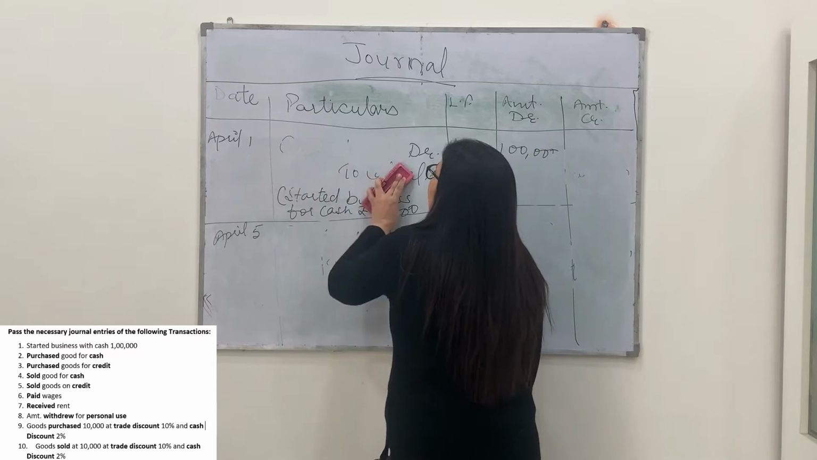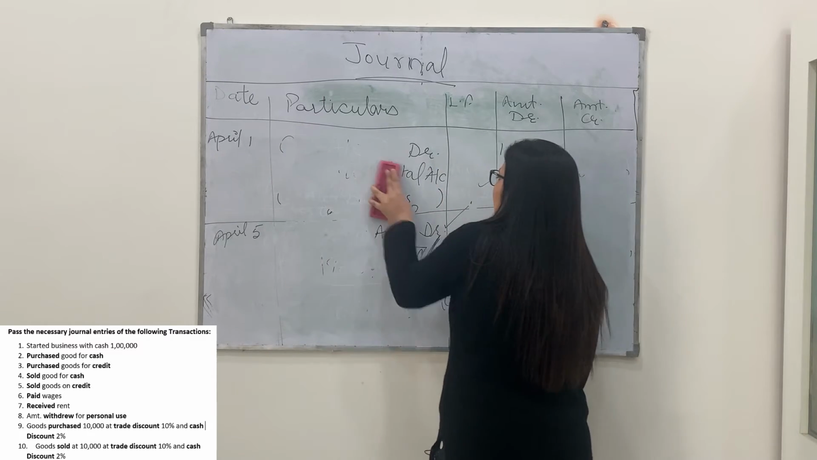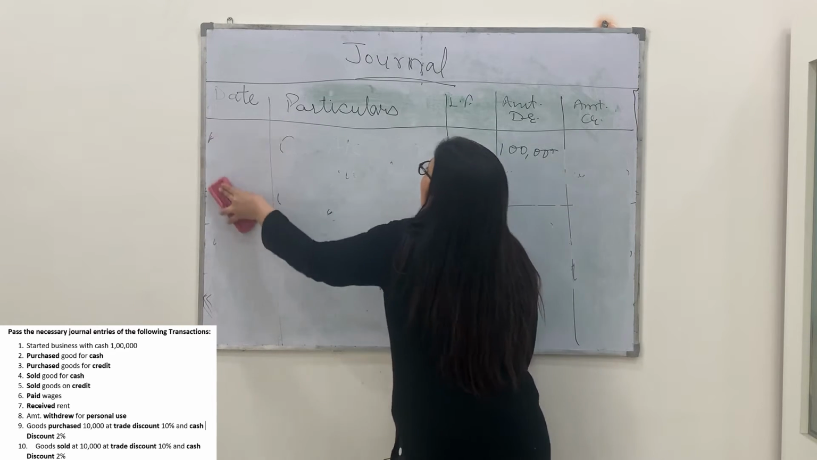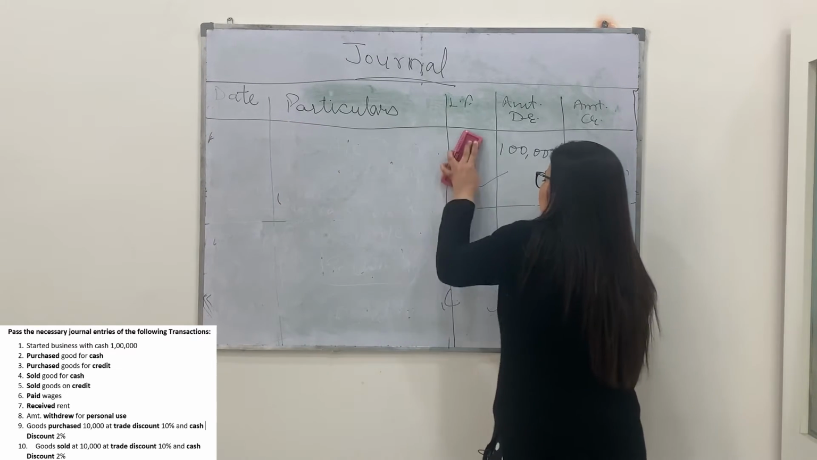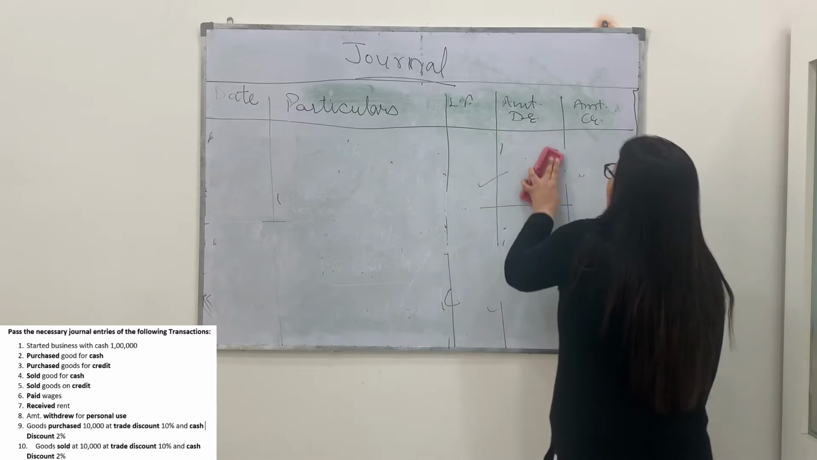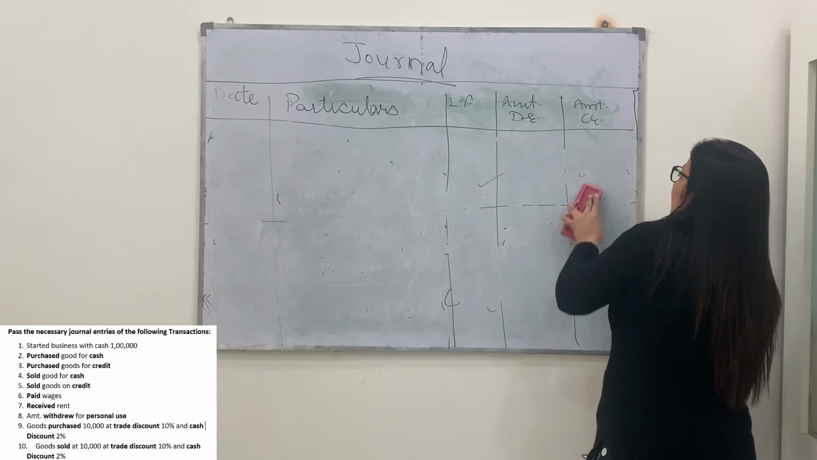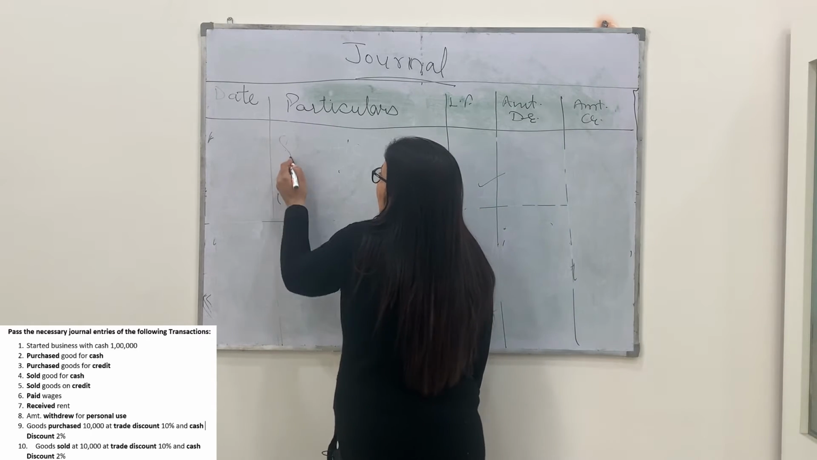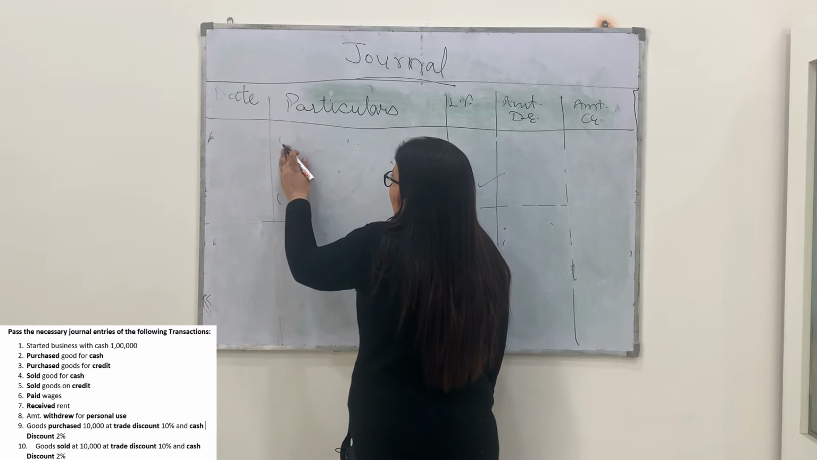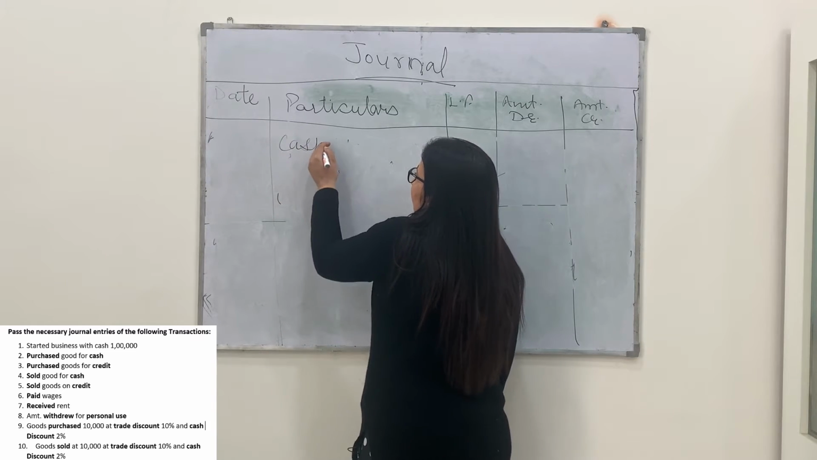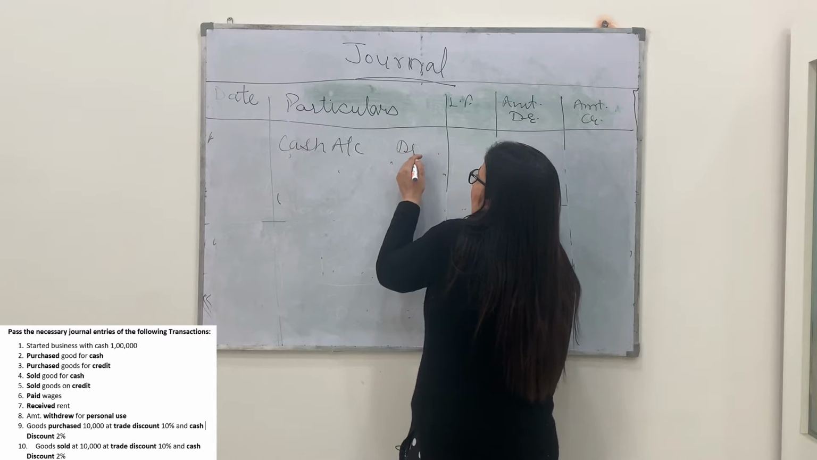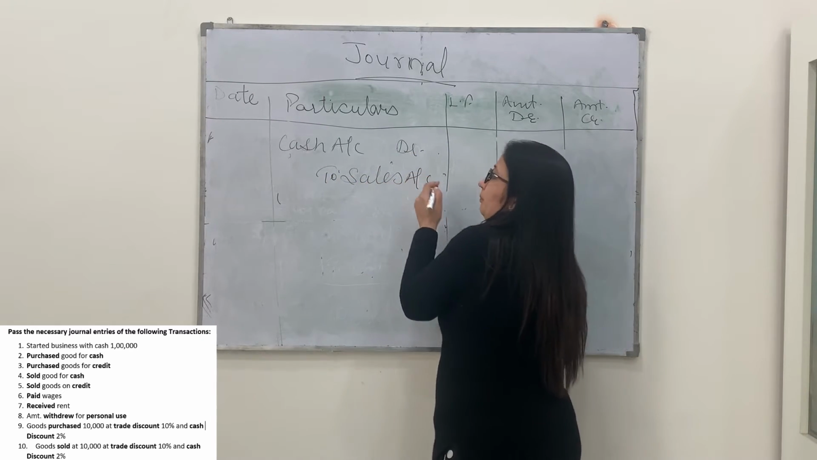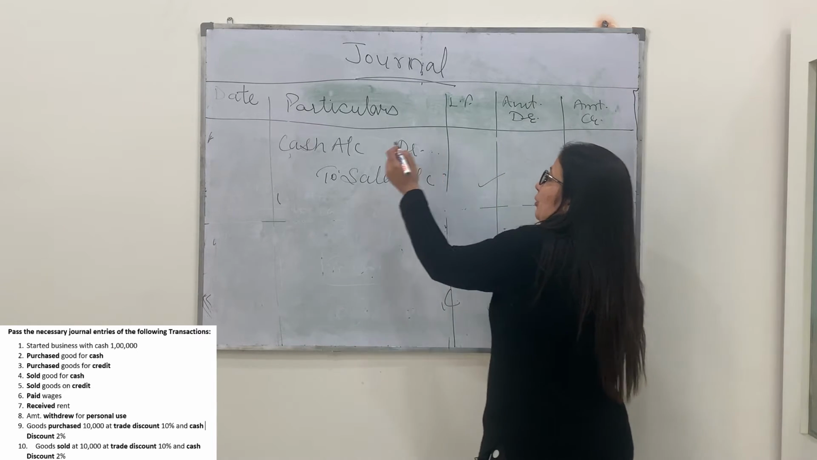After that, after purchasing the goods, the goods are to be sold. So whenever the sale entry is to be done, if you are doing the cash sales, the entry will become cash account debit to sales account. Why? Cash is coming to your business.